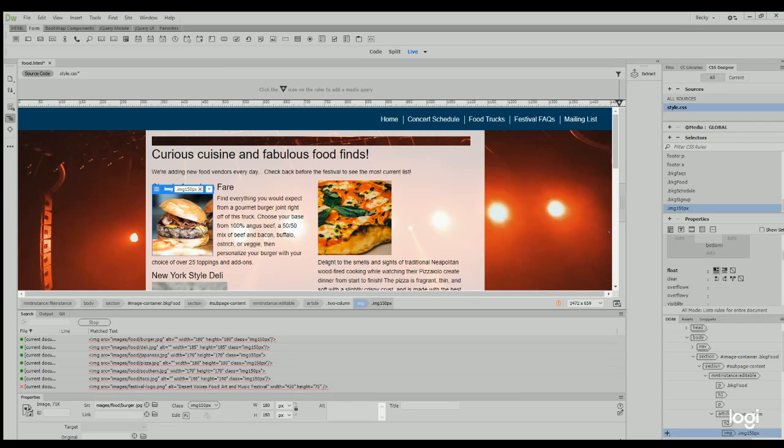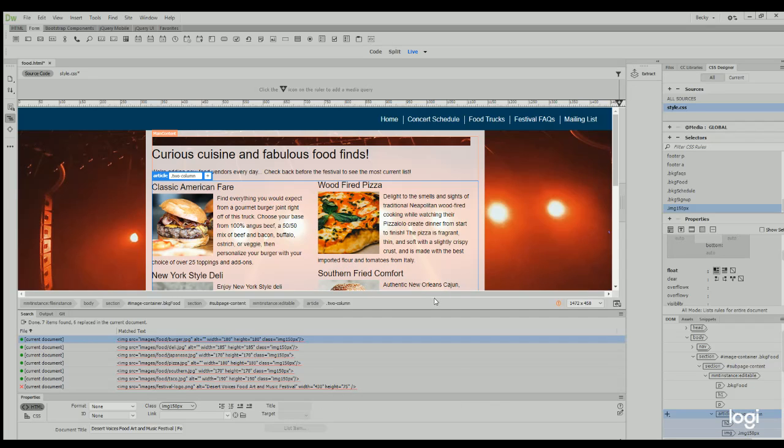What it's going to do is say replacement errors. Don't worry about that. All you are going to do is click OK. And you will notice it has now opened up a new Find and Replace dialog box at the bottom of your screen above Properties. And what you should see is all 6 of them are now with the new class rule, and you will see everything has changed in live view.